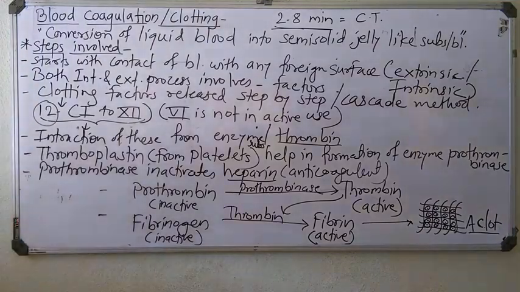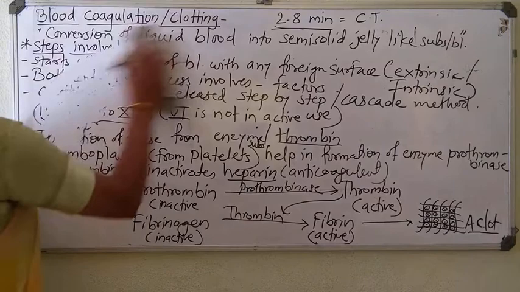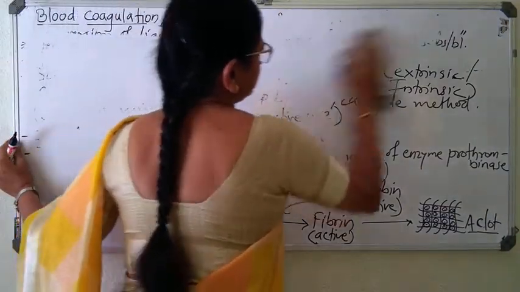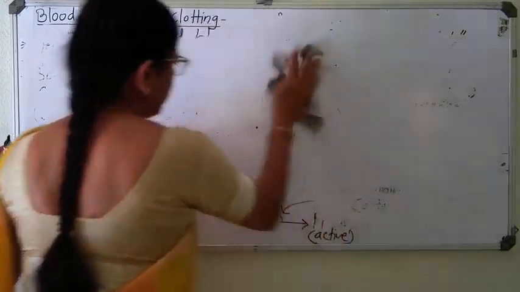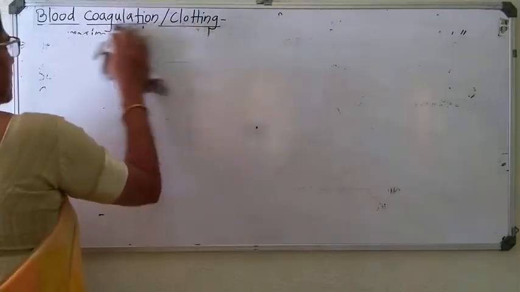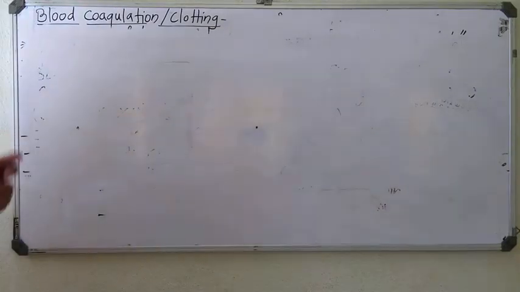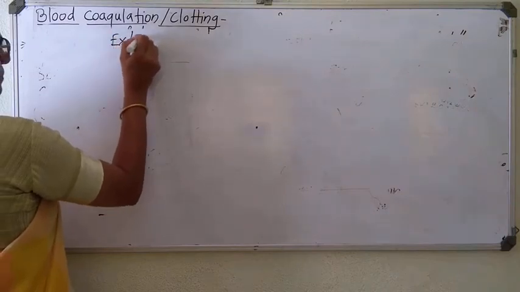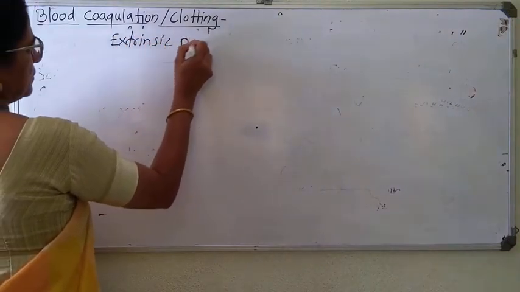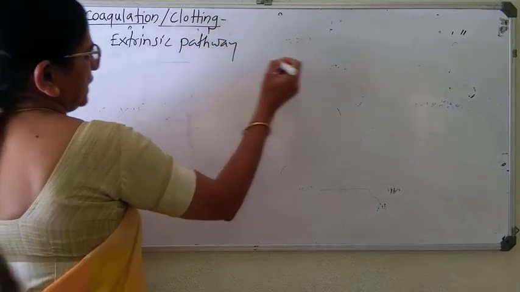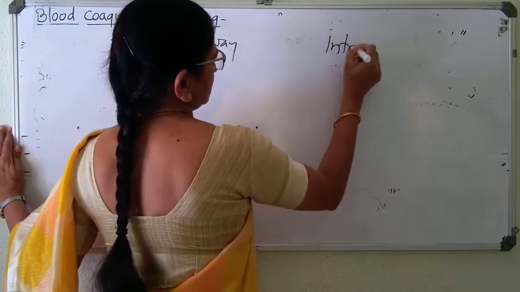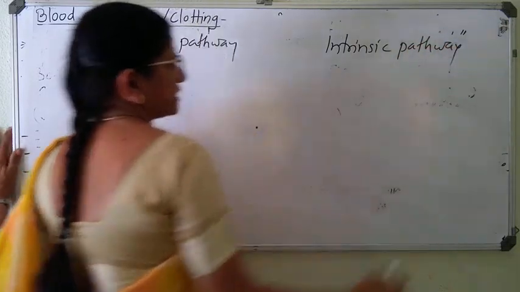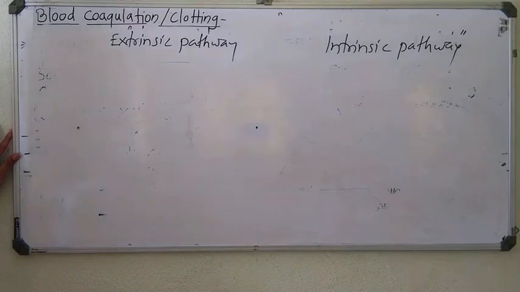So in our textbook, one chart is given about this blood coagulation, and you can draw that chart directly from the textbook. The extrinsic pathway and the intrinsic pathway.